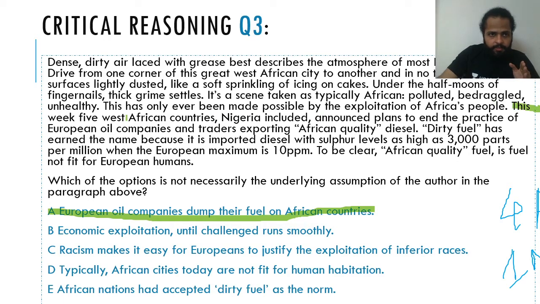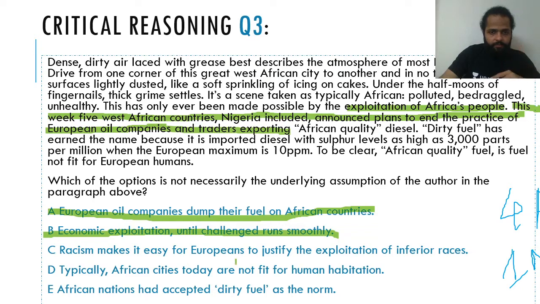This week, 5 West African countries announced plans to end the practice of European oil companies exporting this. Basically, up until these countries had not made such plans, the European countries kept on exporting bad quality diesel to African countries, right? So they were exploiting them. It's already mentioned here, the exploitation of Africa's people, so this is definitely one of the possible assumptions.